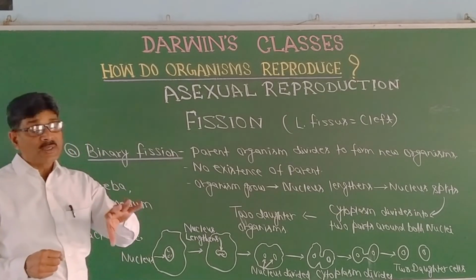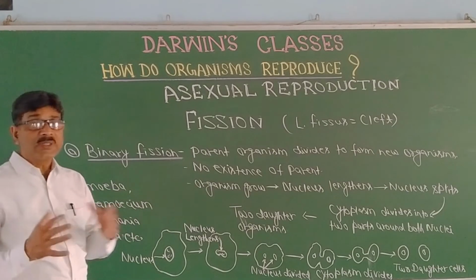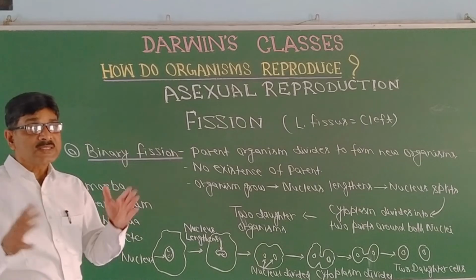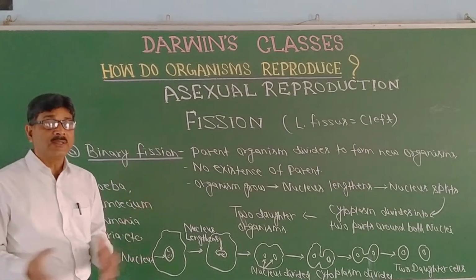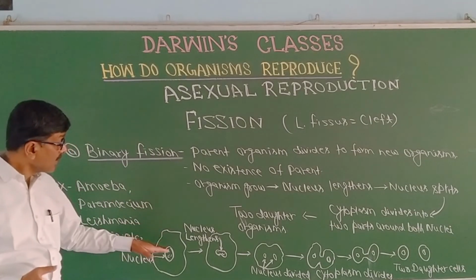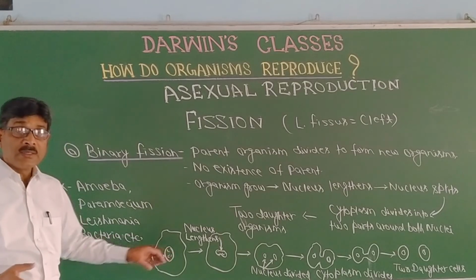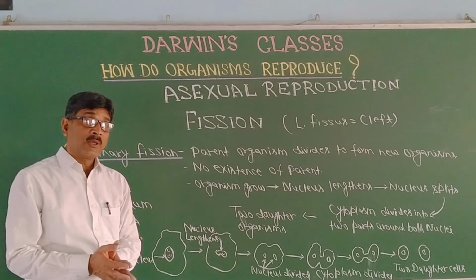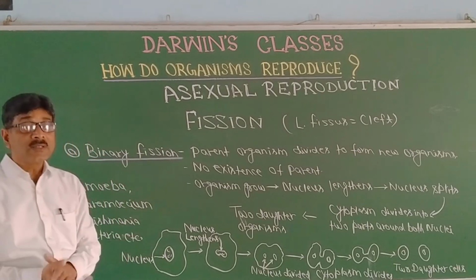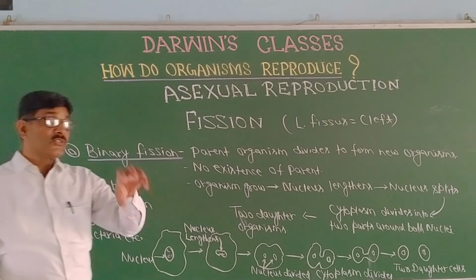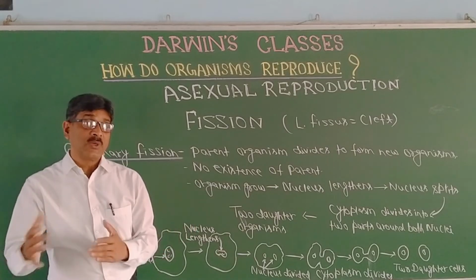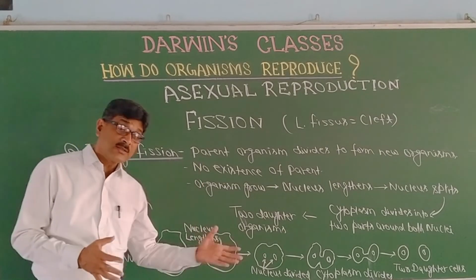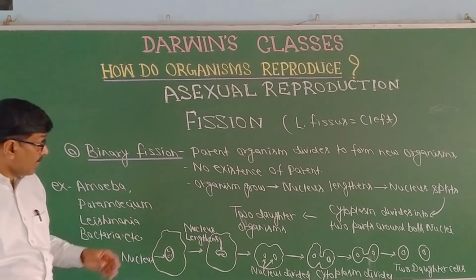The amoeba will get nutrition, and after that their size will increase. After a certain time, when their size increases, it becomes difficult for the nucleus to control all the cytoplasm. In that case, cell division occurs. That means the ratio of nucleus and cytoplasm is disturbed, which leads to cell division, that is binary fission.